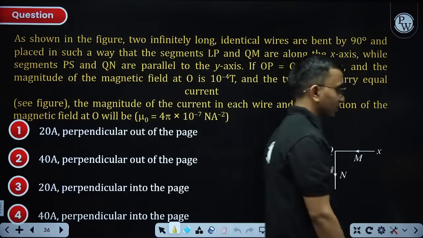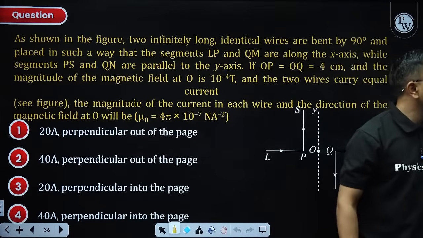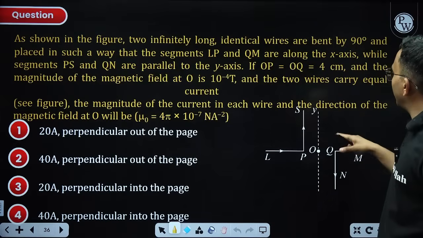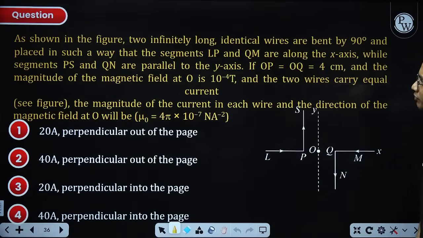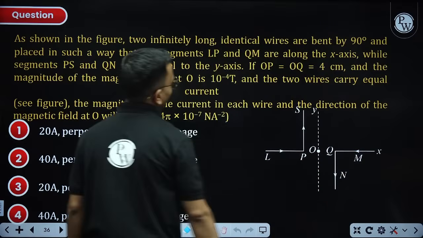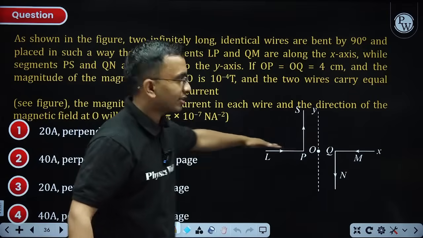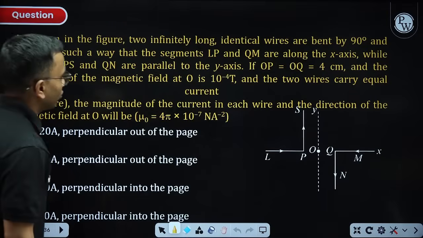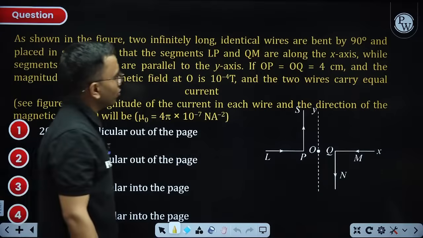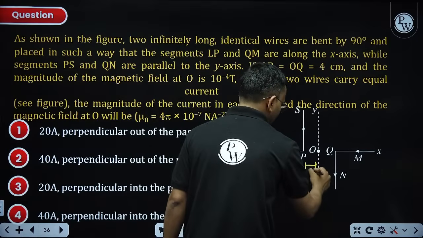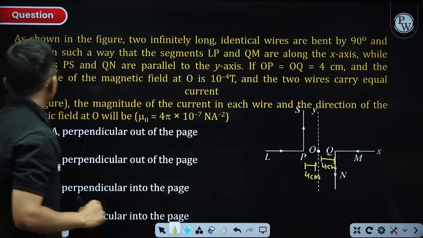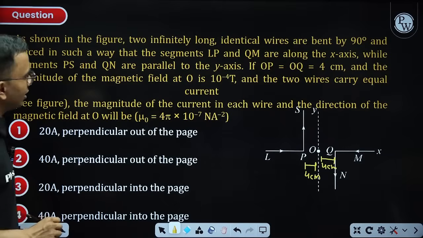Next question. Now, from magnetic field, as shown in the figure, two infinitely long identical wires are bent at 90 degrees like this, placed in such a way that segments LP and QM are along the x-axis, while segments PS and QN are along the y-axis. OP is equal to OQ is equal to 4. This is 4, this is 4. And the magnitude of magnetic field at O is this.